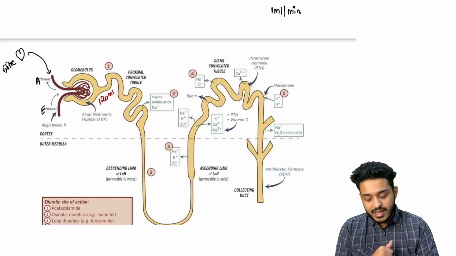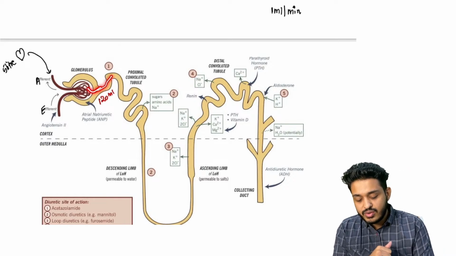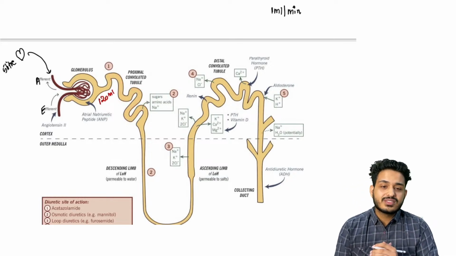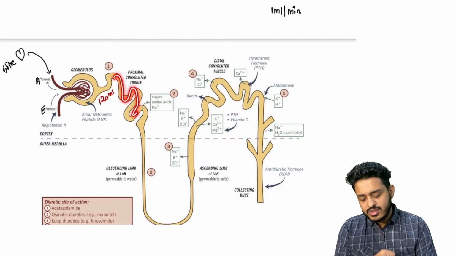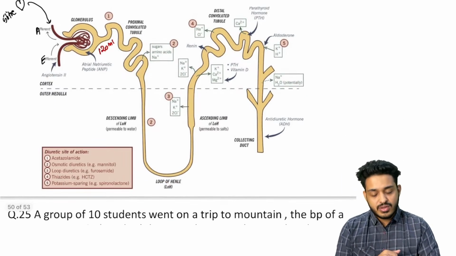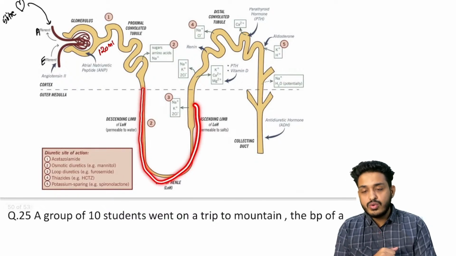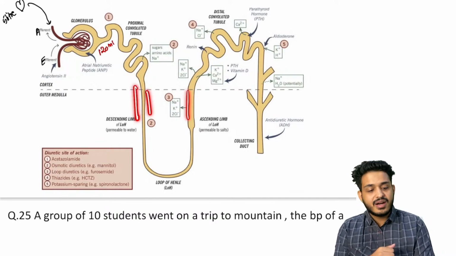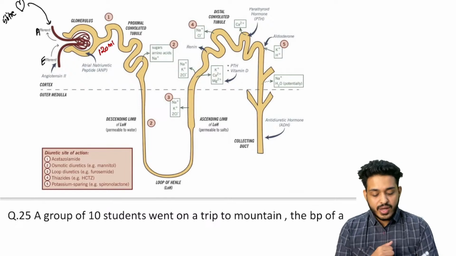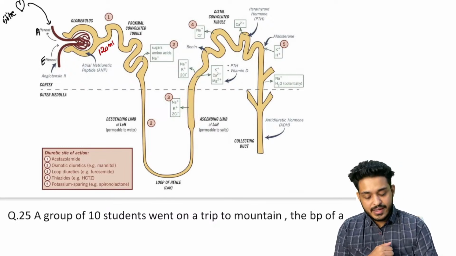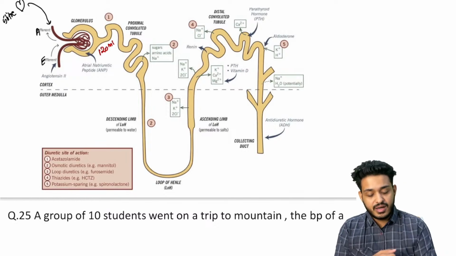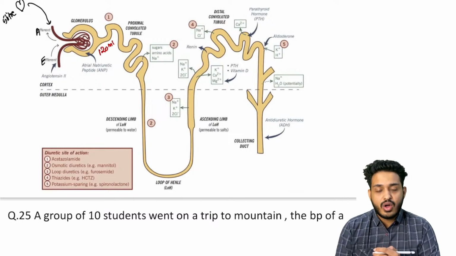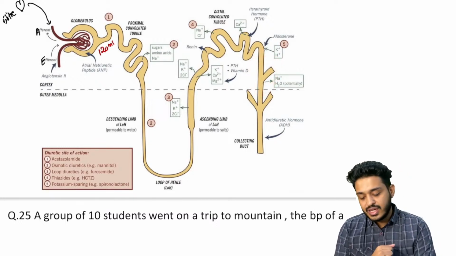So 120 ml is going to come over here, and out of that 120, can you appreciate this part is proximal and it is convoluted? Yes, it is a proximal part, a convoluted part. Can I call it proximal convoluted tubule? Yes. Then this is going to be your loop of Henle, a hairpin-like structure. This is a thick part, here also a thick part, then thin part, then thick part, then thin part. So you will have the thick ascending limb of the loop of Henle. This part is distal, and it is also convoluted, so I can call it distal convoluted tubule. It is going to drain all the urine into the collecting duct.